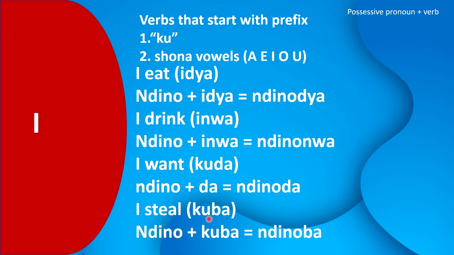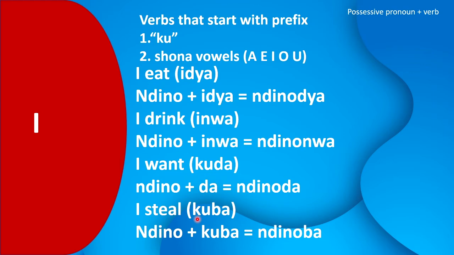I steal in Shona is kuba. And when you combine kuba with I, remember the verb is starting with ku, the prefix which you're supposed to leave out when you combine with I. So it becomes ndinoba. We are leaving out the ku. So ndino plus kuba becomes ndinoba. We leave out the ku prefix.